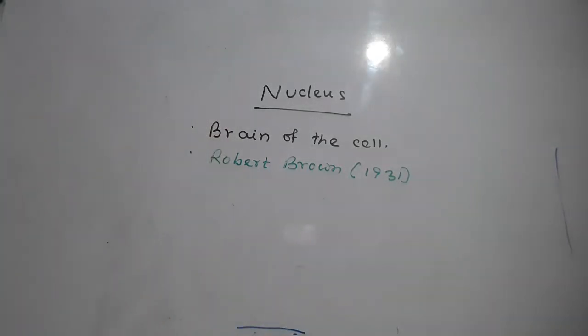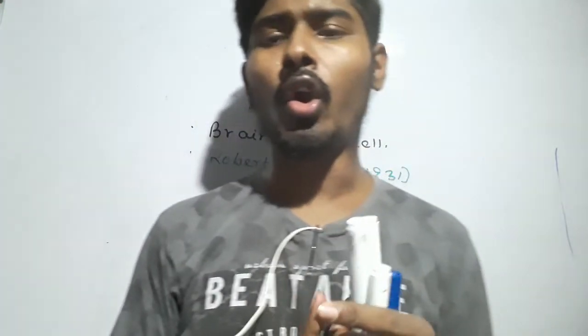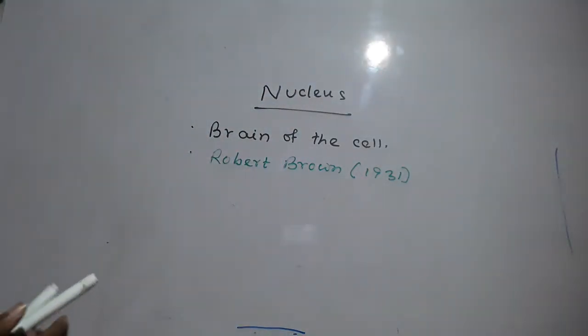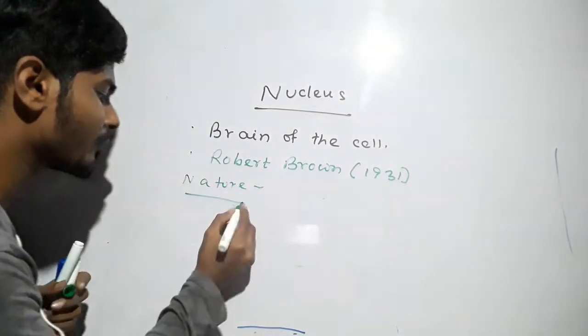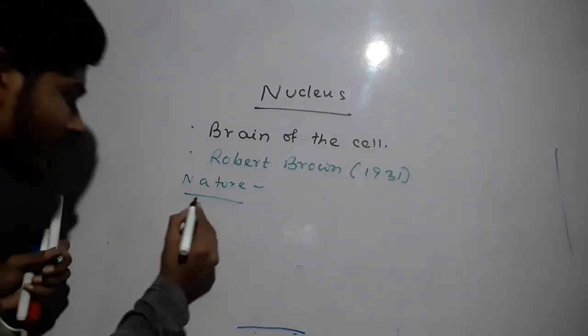Now nucleus can be one or more than one per cell, and we will be talking about the nature of the nucleus. According to nature, nucleus can be categorized into these types.